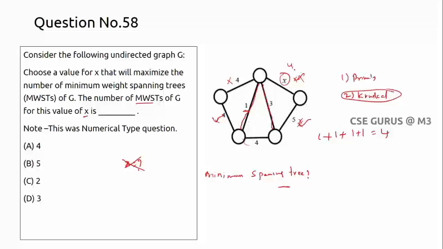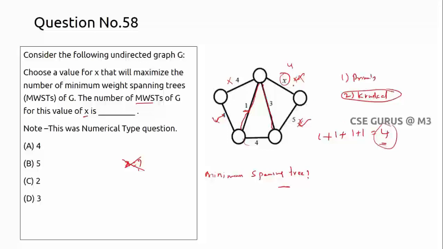Let us suppose if it is even less than 4 also, I may take this one, 1 to 2. Then I have to take this one. In that case also I have options which are less than 4. I won't get more than 4, right?